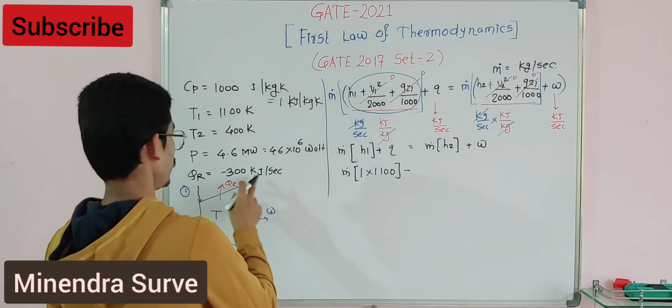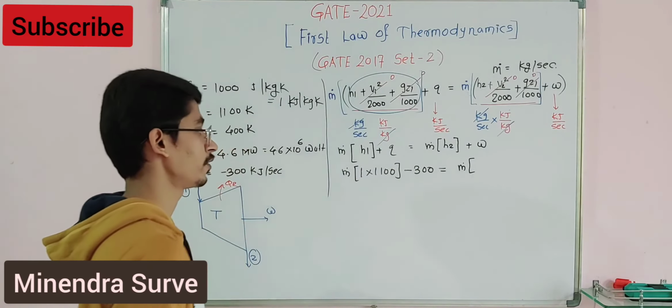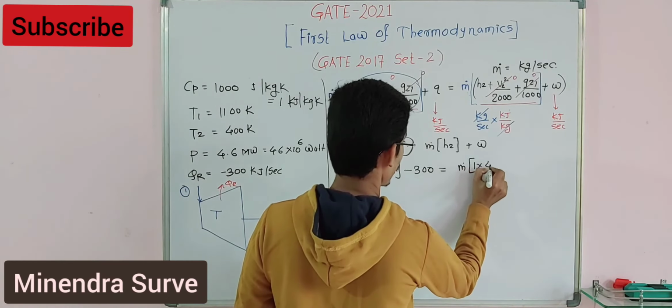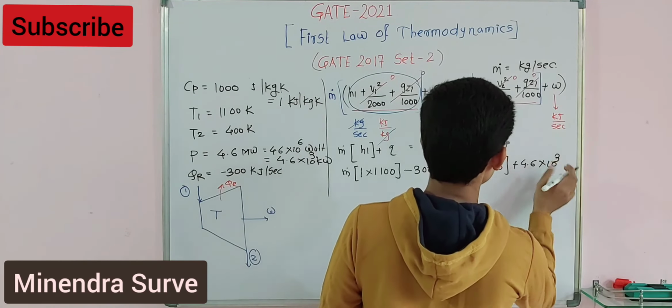rejected minus 300. Why have we converted to kilojoule here? Because we need the value in kilojoule per second. So we have converted the joule value to kilojoule. Is equal to mass flow rate, that is unknown, h2. What is h2? Cp into T2. Cp value is 1 and T2 value is 400 Kelvin. And what is the value of this? We need this value in kilowatt. So just convert this value to kilowatt, 4.6 into 10 raised to 3 kilowatt. So 4.6 into 10 raised to 3, that is your work done.